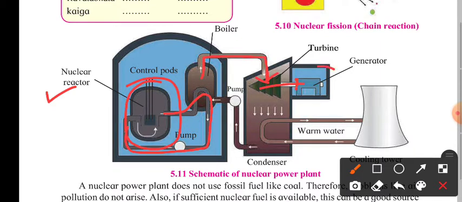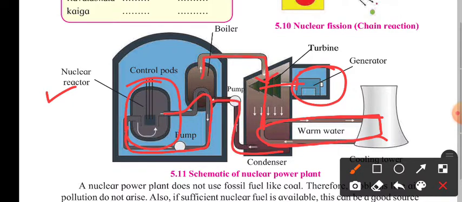The turbine is connected to the generator, which produces electricity, and that steam is recollected, and the cold water is passed continuously. Warm water goes and the cold water comes out, and it's recollected and goes to the pump again. It means the same concept, everything is the same, only the beginning is different. That is, instead of using thermal or other sources or fuels, we are using nuclear energy, and that produces a huge amount of heat.